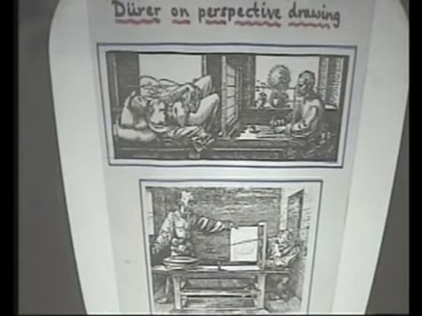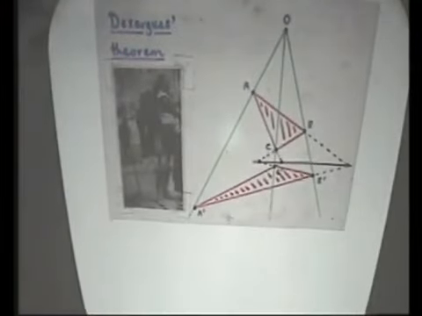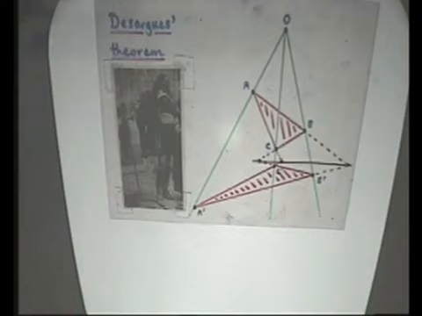In the 16th century, such concerns became the province of practical tradesmen whose crafts involved perspective, such as architects and military engineers, as well as of theoretical mathematicians such as Girard Desargues. Desargues is interesting. I mean, he looks the right character anyway. But he discovered a celebrated result on triangles in perspective. This is a very famous theorem in projective geometry.